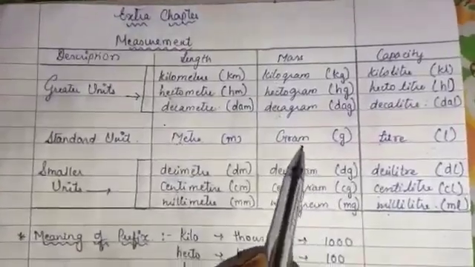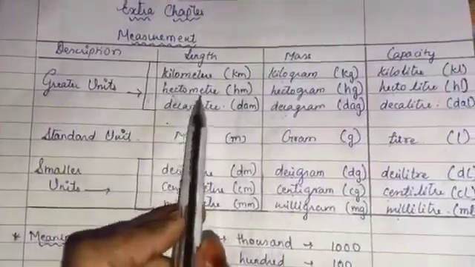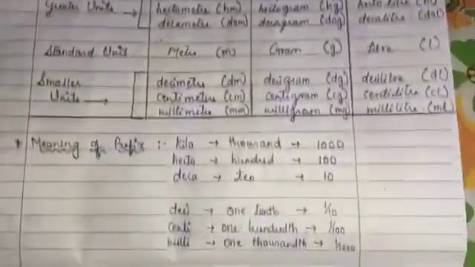Here the standard unit is gram. So gram is used everywhere. We have kept some prefix. What we have kept? Prefix. Now we will learn the meanings of prefix.